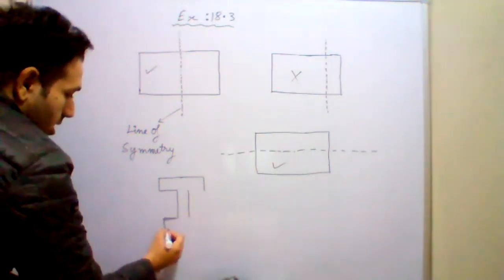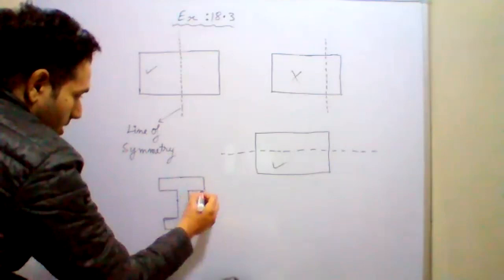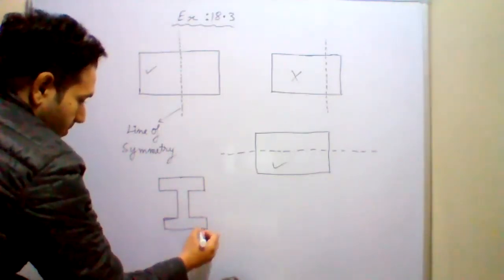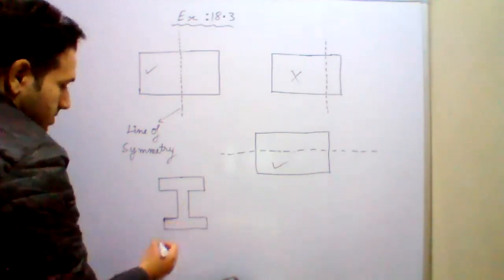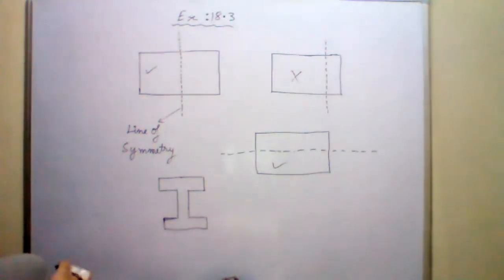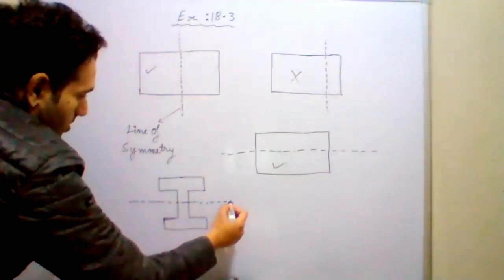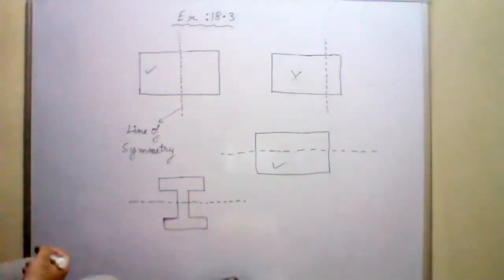So I am making the English alphabet I, capital I. Will this letter I have a line of symmetry? Yes, sir, it will have a line of symmetry in the middle, like this.